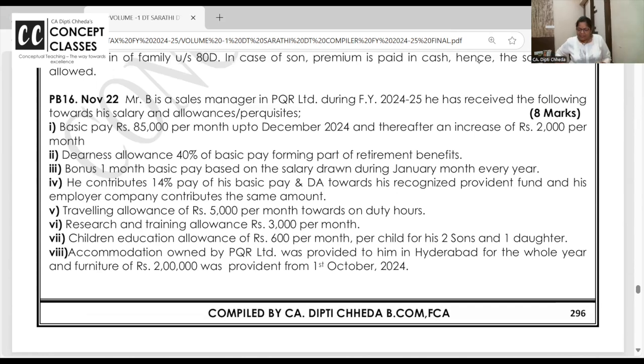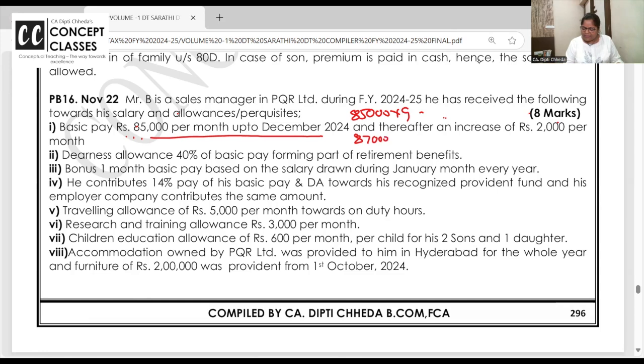Shall we start? It's a very simple and nice question. Yeah. B is the sales manager and he has received following. Basic salary. How much he has received basic salary? 85,000 up to December. 85,000 into 9. And thereafter 2,000 increase.